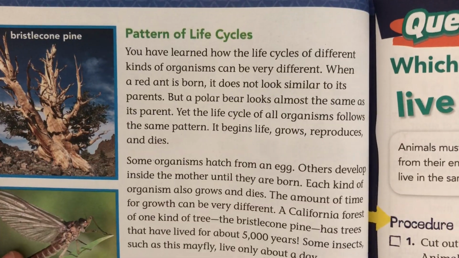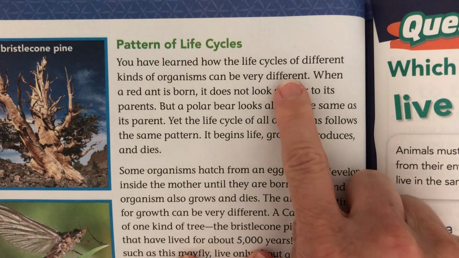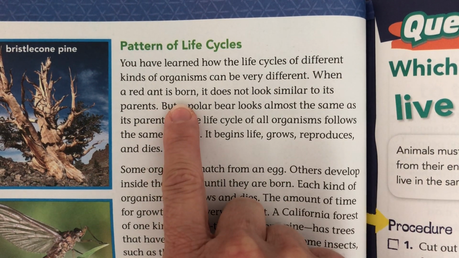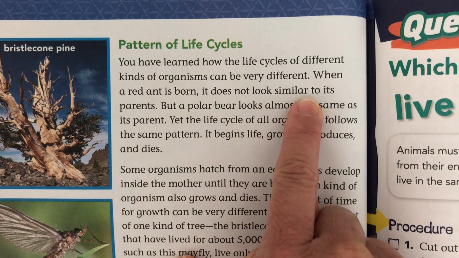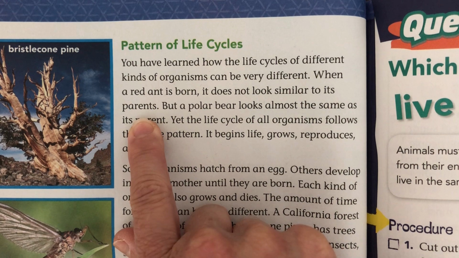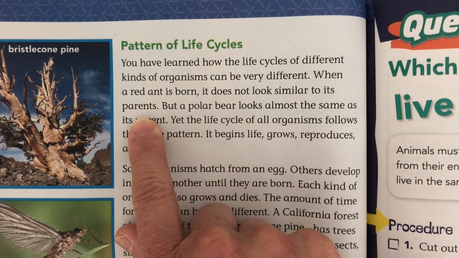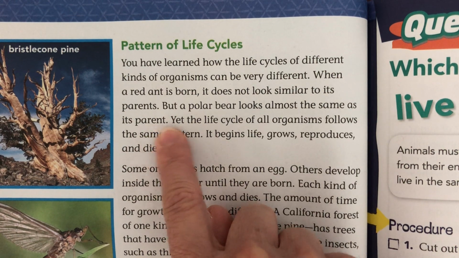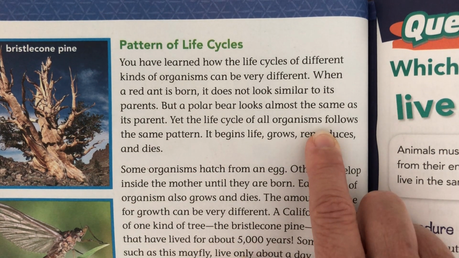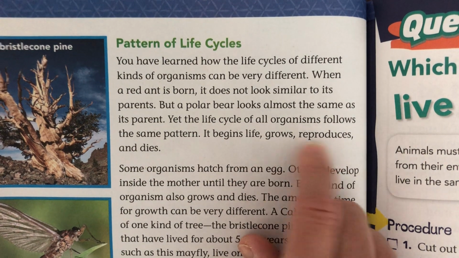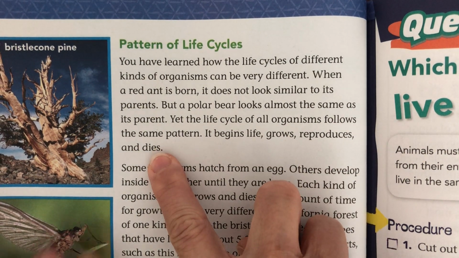Okay, patterns of life cycles. You have learned how the life cycles of different kinds of organisms can be very different. When a red ant is born, it does not look similar to its parents. Much like the caterpillar, right? The caterpillar doesn't look like a butterfly, but a polar bear looks almost the same as its parent. Yet the life cycle of all organisms follows the same pattern. It begins life, grows, reproduces, and dies.